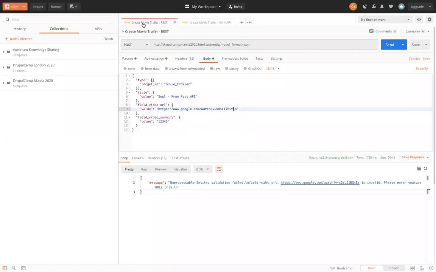Let's go to the REST API. The REST tab. I'll keep the details as it is. We have an incorrect video URL. We have the incorrect video summary. Let's hit the send button.